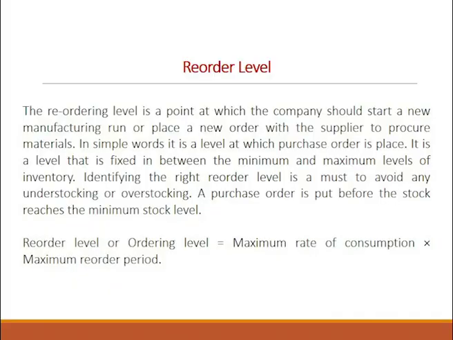Then you have got reorder level, which is also called ordering level. That means the level at which the company should start a new manufacturing or place a new order with the supplier. This level is fixed in between minimum and maximum level, where you identify how much order should be placed every time with the supplier. So, reorder level or ordering level is computed as maximum rate of consumption into maximum reorder period.